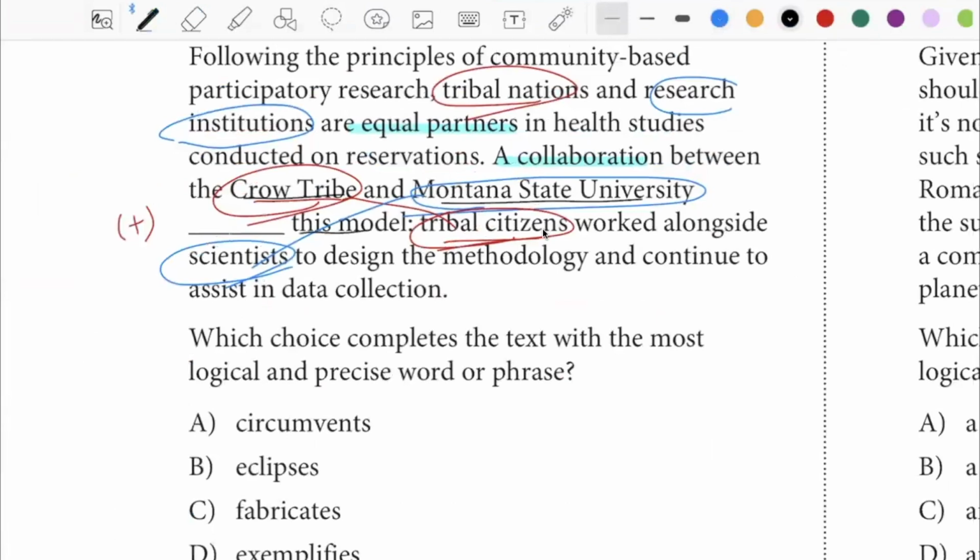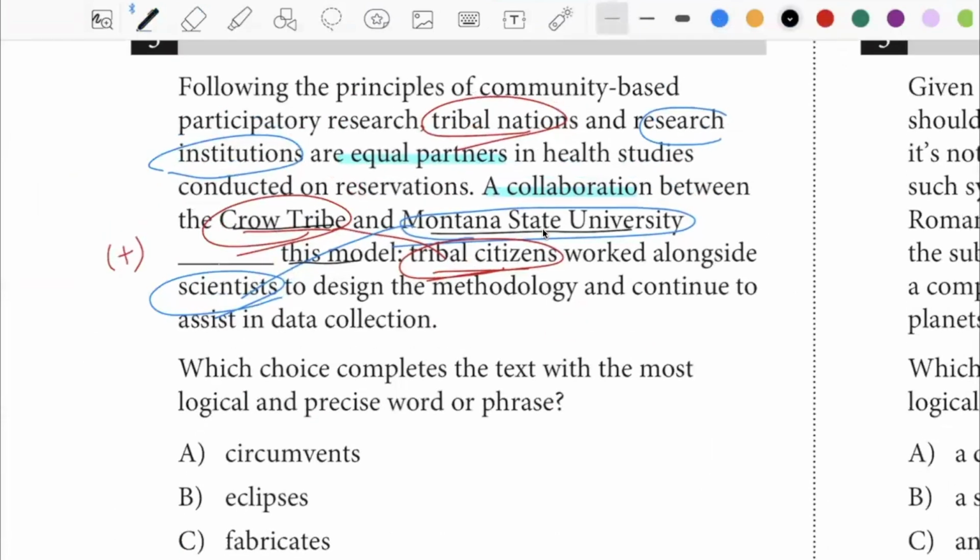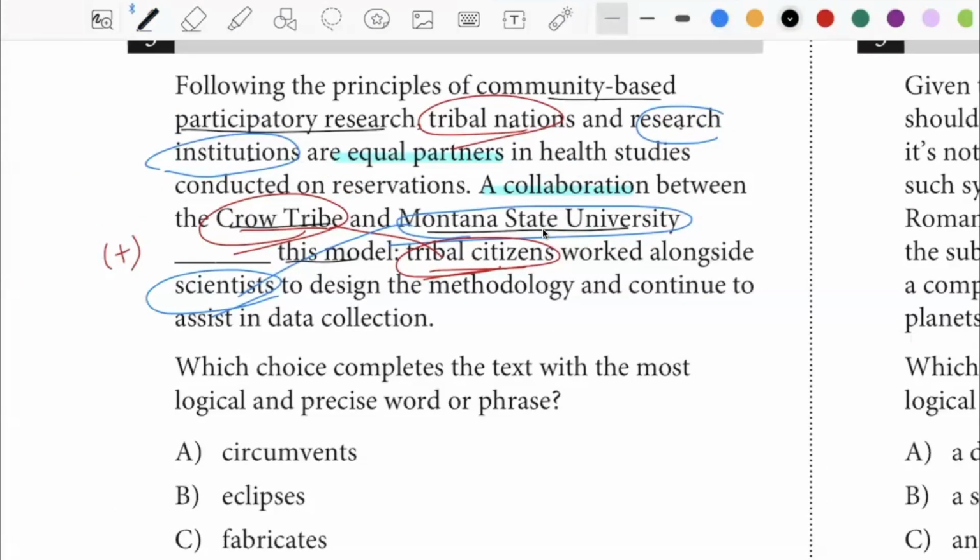This model of community-based participatory research, and these two groups of people being equal partners. What would I say about that? Well, they would typify this model, right? There would be a typical example. Typify, that's a word that I could insert here.